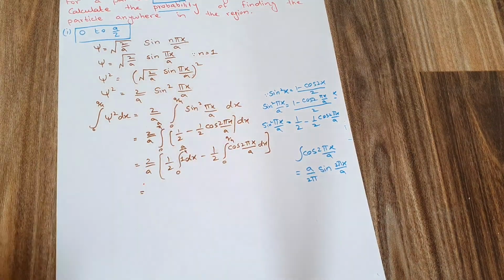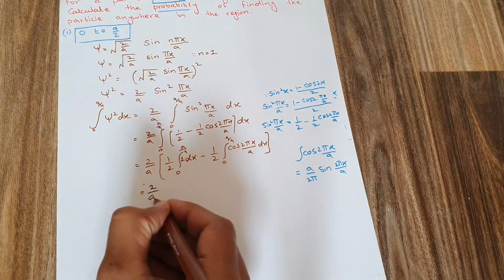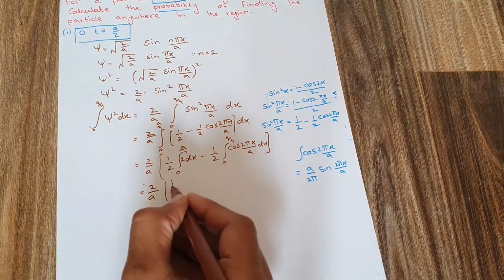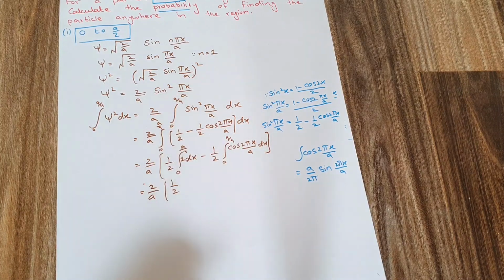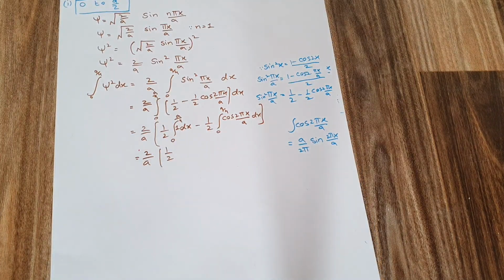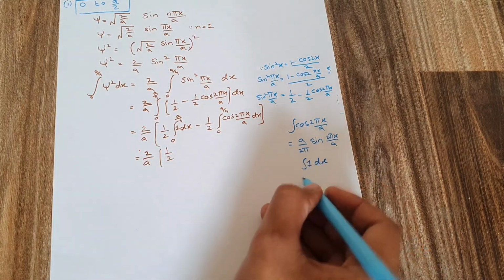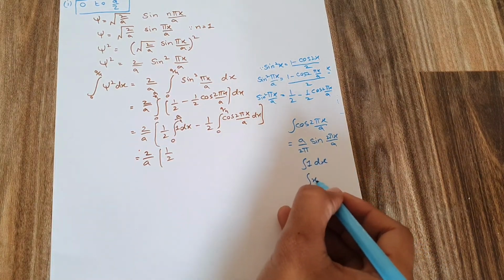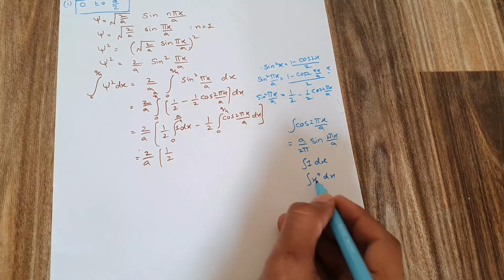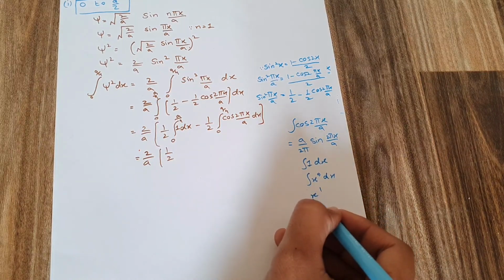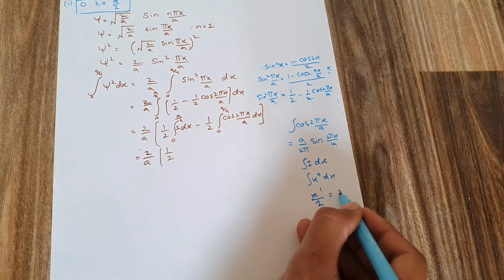And we are going to apply this value here. Okay, so I have 2 over a, and I have 1 by 2 here. The integration of 1 dx, what is the integration of 1 dx? If I have this integration, I can write 1 to be equal to x to the power 0 dx, and the integration of x to the power 0 becomes x to the power 1 by 1, which is equal to x.